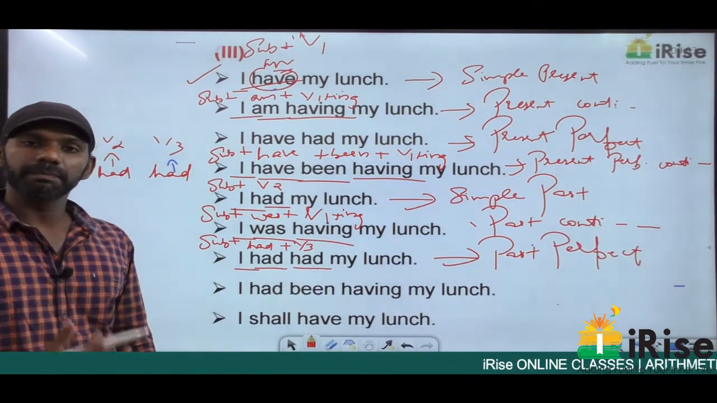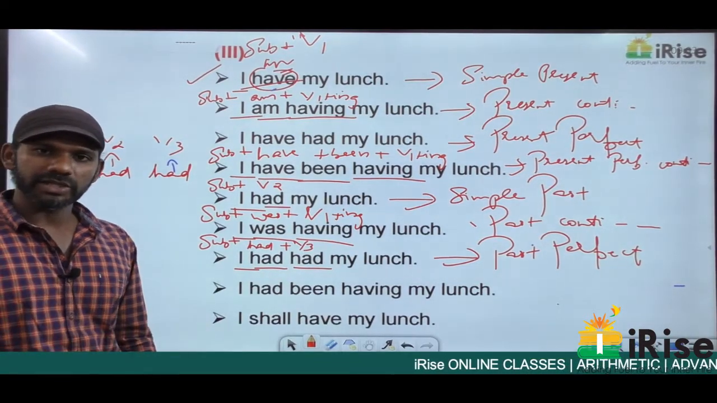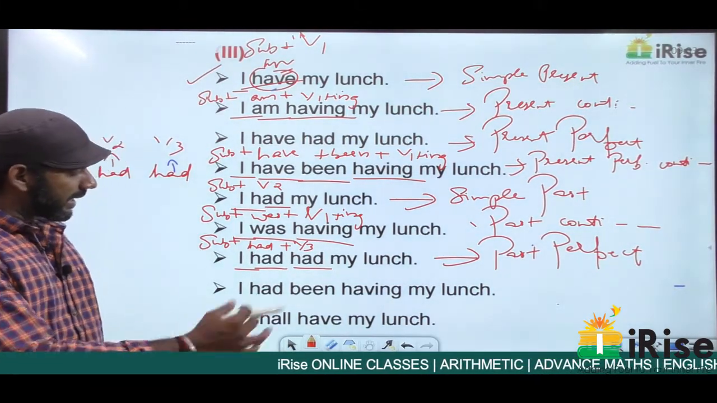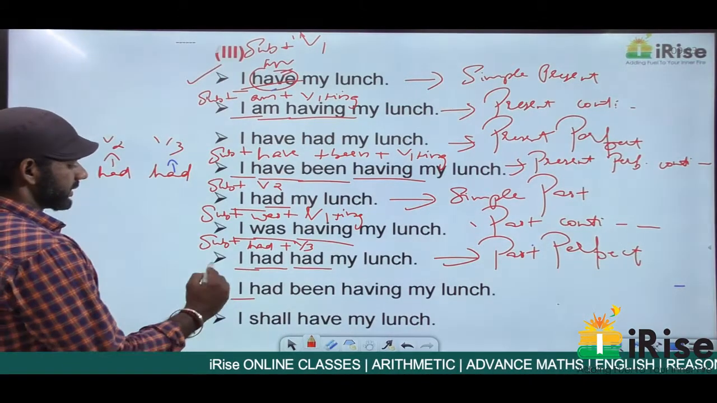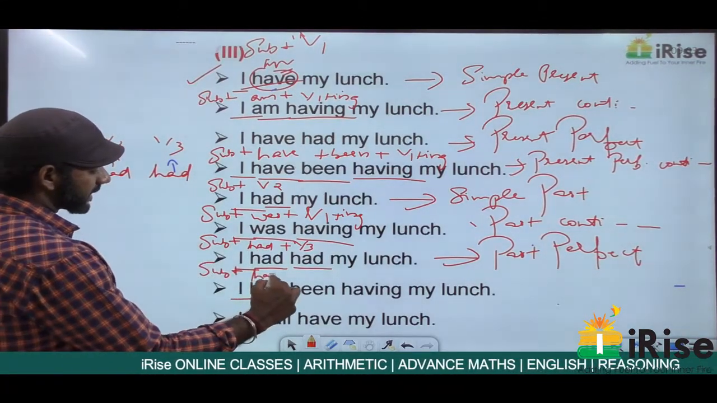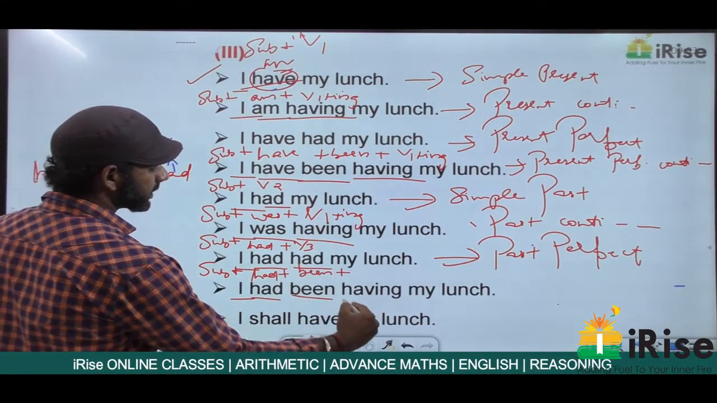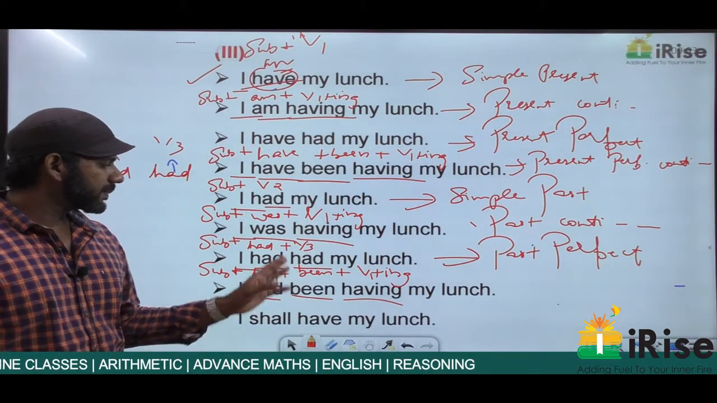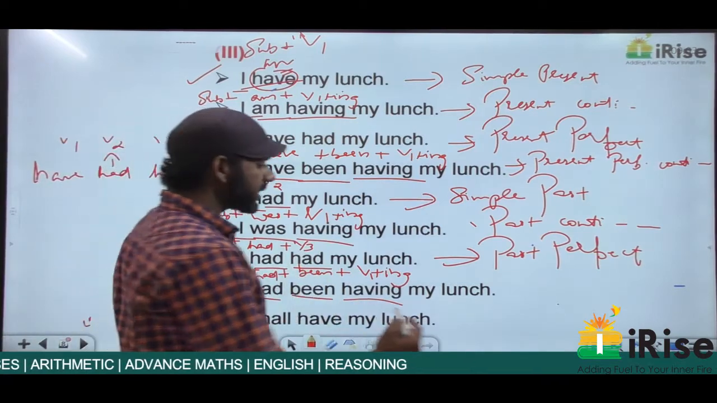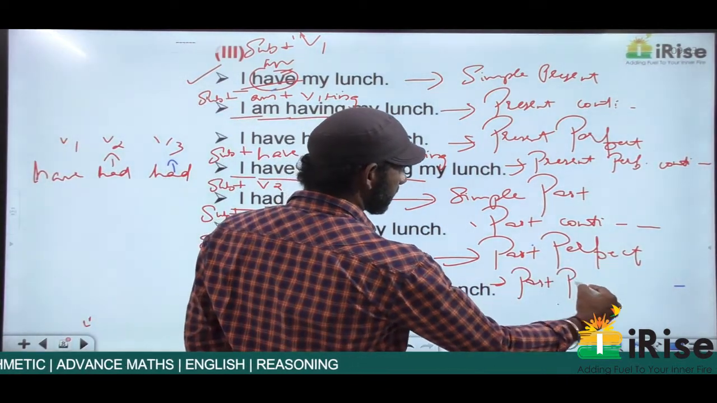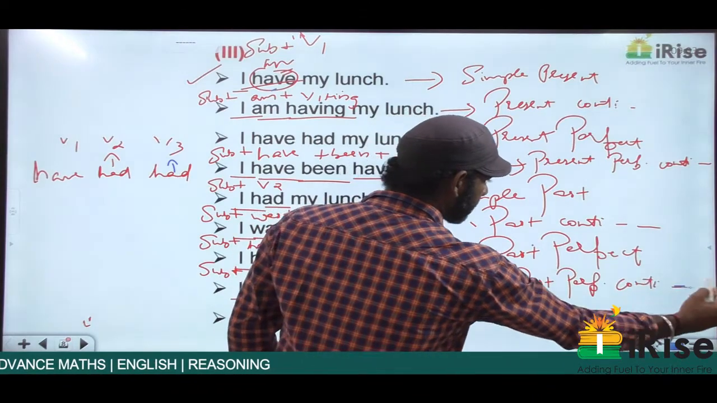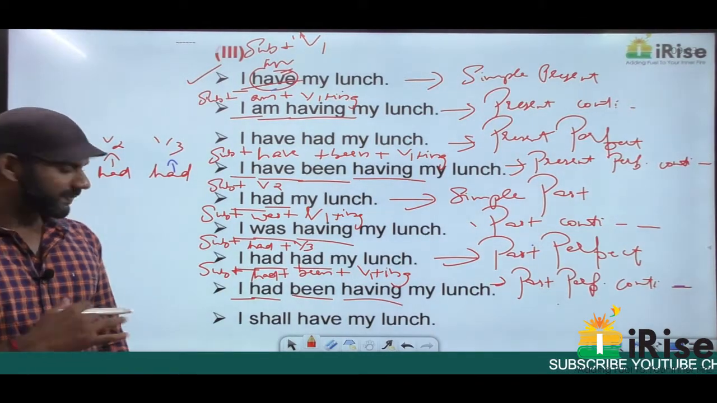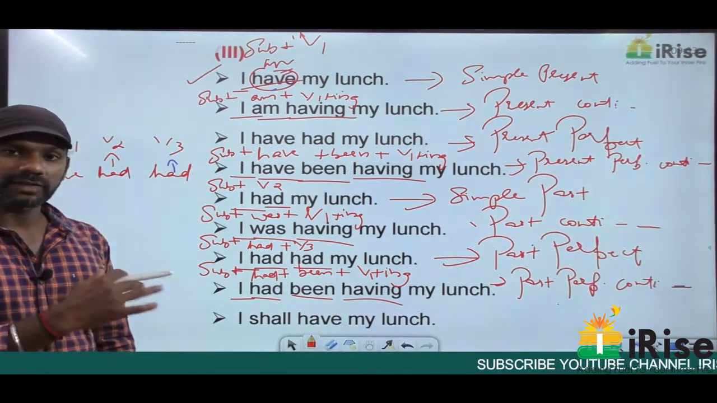The next category is past perfect continuous. Structure is subject plus had plus been plus V1 plus ing. I had been having my lunch. The subject here is I plus had plus been plus having is V1 plus ing. And subject plus had plus been plus V1 plus ing is past perfect continuous. I had been having my lunch. Clear to you? Now with this all the four categories of past tense are also over.